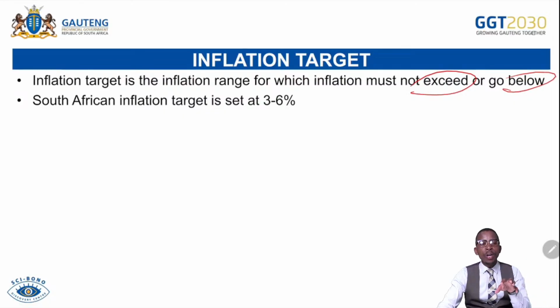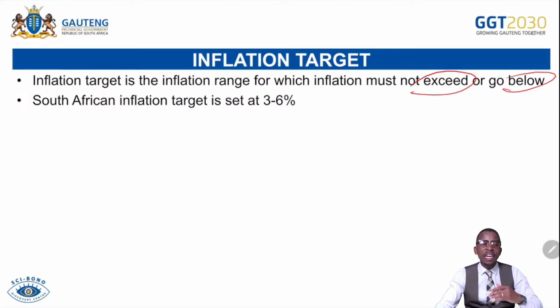Remember, if we don't have an inflation target range, that simply means it will be difficult for investors to invest in the South African economy because they cannot trust the inflation of the country. It can simply creep and go beyond 6% up to maybe 20%, and we would still say everything is fine, while investors will be pushed away by that economic condition. It is therefore important for investors to be assured by inflation targeting, to say, look, we invite you to come and invest in South Africa.